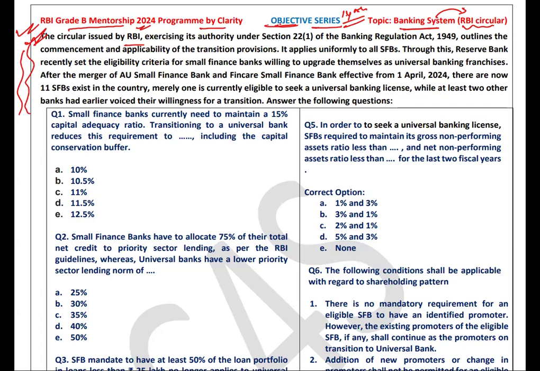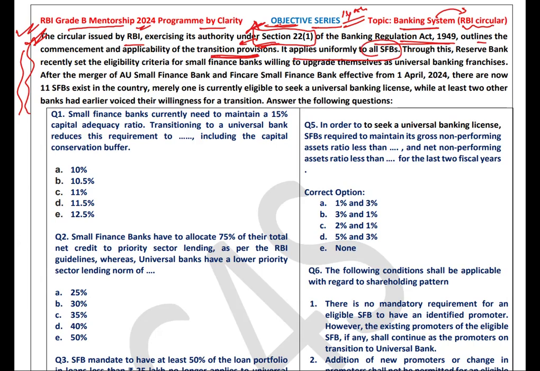The circular issued by the RBI exercising authority under which section? Under section 22 of the Banking Regulation Act. So remember this section also. Section 22 outlines the commencement and applicability of the transition provision. All right, it is related to the transition provision. It applies uniformly to all the small finance banks.